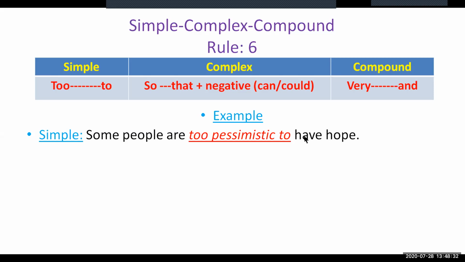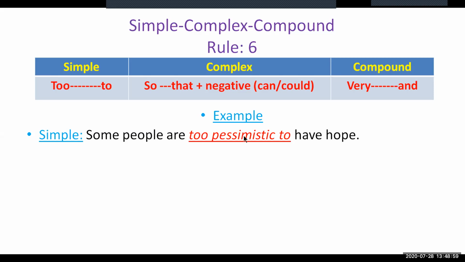Rather, this is an infinitive, which we normally identify as "to" plus verb. This "to have" isn't acting as a verb here. Rather, it is acting as an infinitive after the adjective "pessimistic", functioning as an adverb.